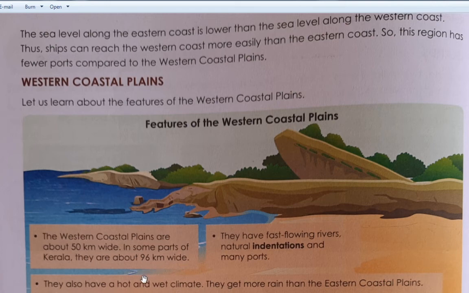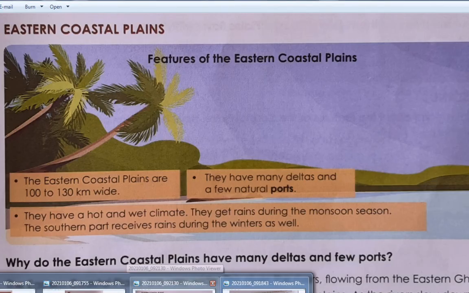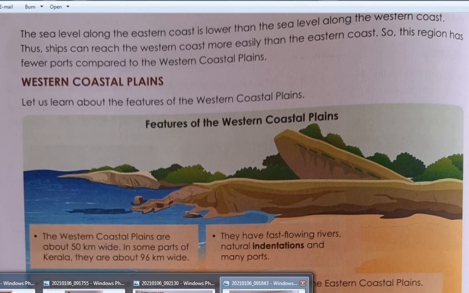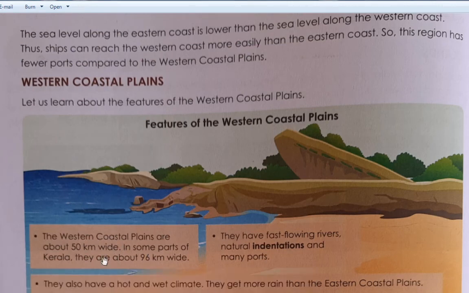As we have seen, the eastern coastal plains were about 100 to 130 km wide, and the western coastal plains are about 50 km. They are narrow, not wide. And in some regions they are about 96 km wide, right?